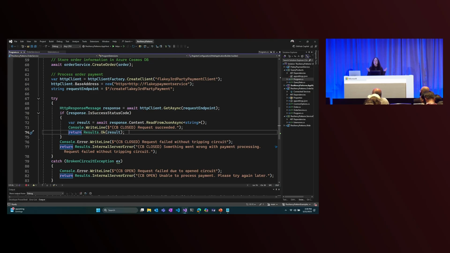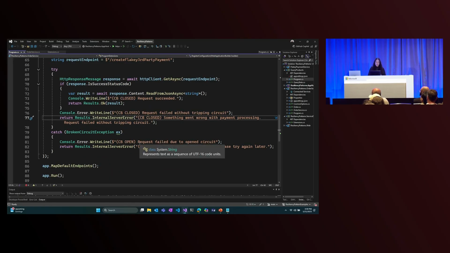If it's successful, we know our circuit is in a closed state. Even if it failed, it may still be in the closed state. So we can print out a message and say, hey, something went wrong, but we didn't trip the circuit yet. And we're also going to look for the broken circuit exception. If we get the broken circuit exception, we know that our circuit breaker is open and it's not able to process requests. We're not even sending requests to our payment service.